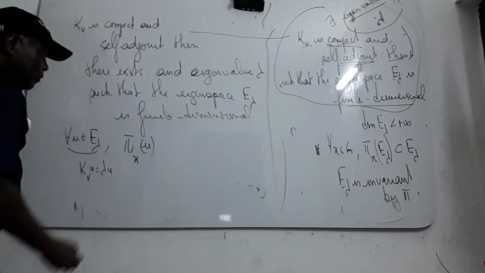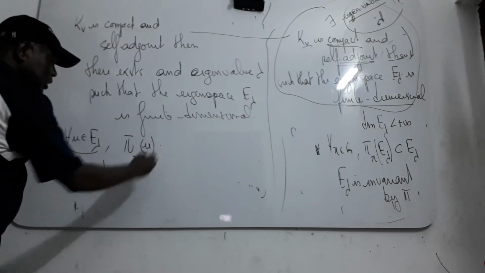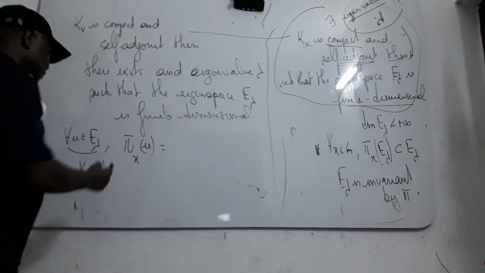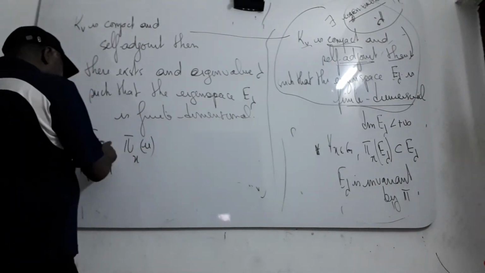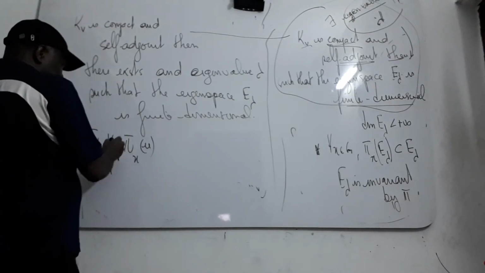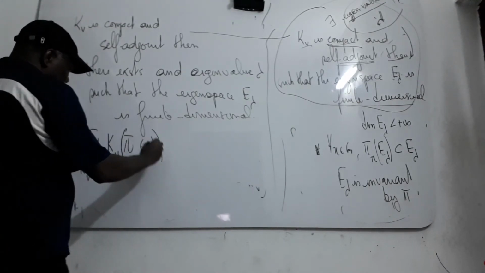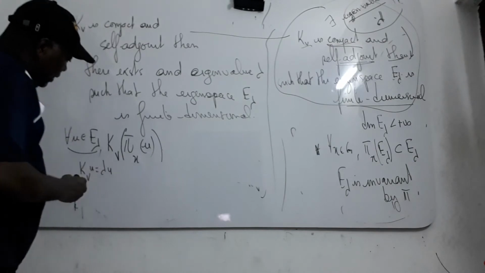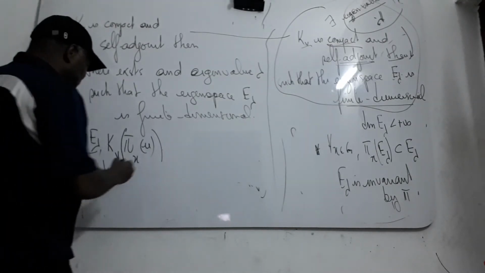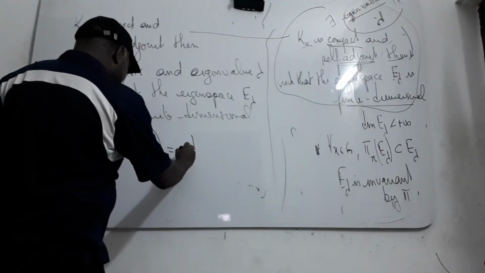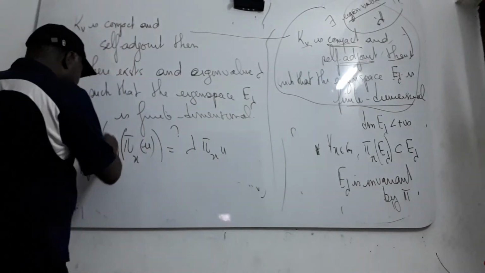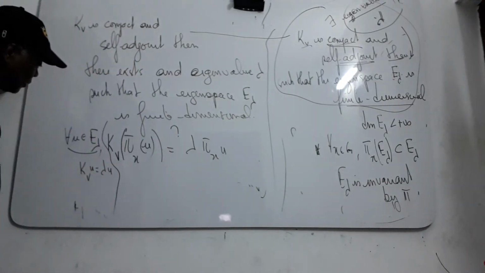Then I can compute KV of pi x of U, which should give lambda pi x of U.